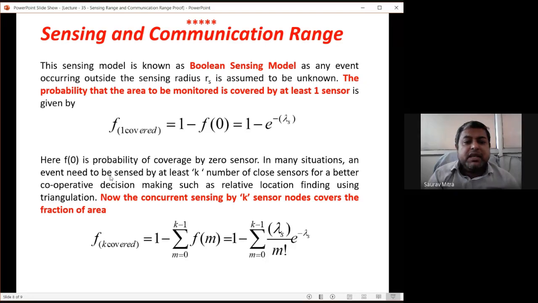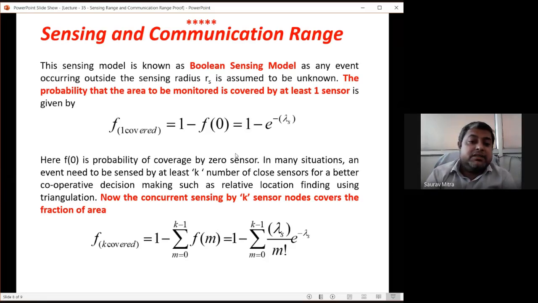In many situations, an event needs to be sensed by at least k number of close sensor nodes. So for one sensor node, what is the cover probability? 1 minus e raised to minus lambda s. What is lambda s? N by a. So n in that case will be equal to 1. So this will be 1 minus e raised to minus 1 by a. That's all. F0 is the probability of coverage by 0 sensors.